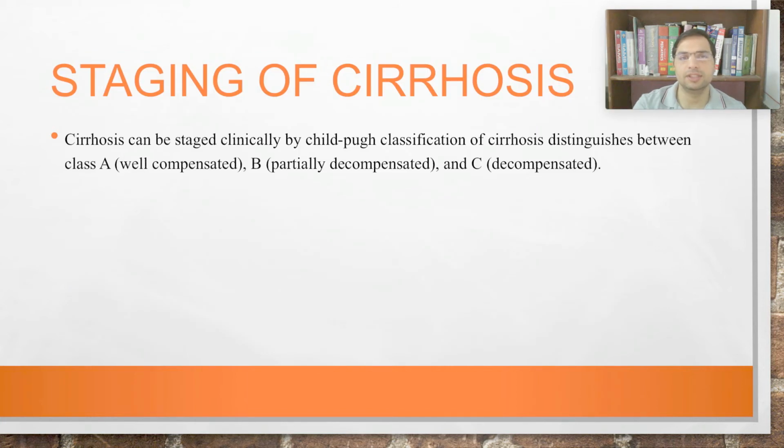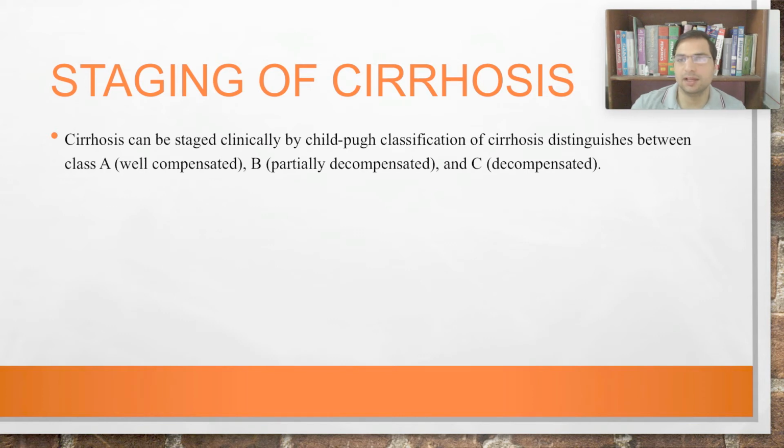Then how to stage the cirrhosis. Liver cirrhosis was and is also staged by Child-Pugh classification. However, there are new models like MELD, model for end-stage liver disease. We have new criteria to stage the cirrhosis, but we will study the standard or the old classification of Child-Pugh, right, where class A represents compensated liver.